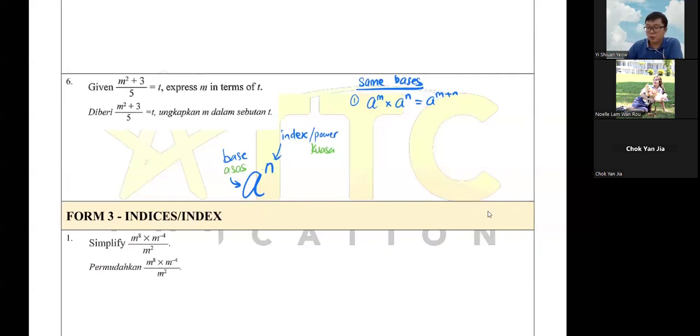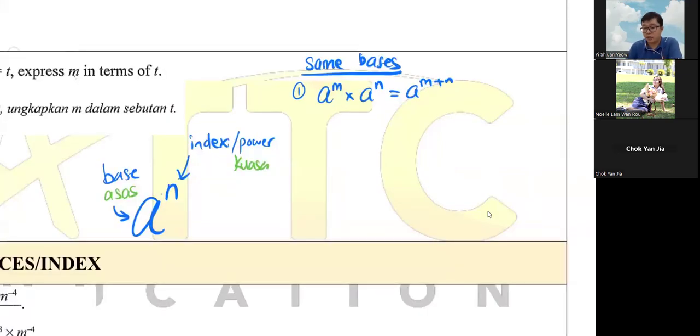When you have times with the same base, you add the powers together. Vice versa, if you have divide, times gives you plus and divide gives you minus. Here we show two versions of divide: the divide sign and the fraction sign, which also means divide. So it is m minus n. The same base also gives you that.